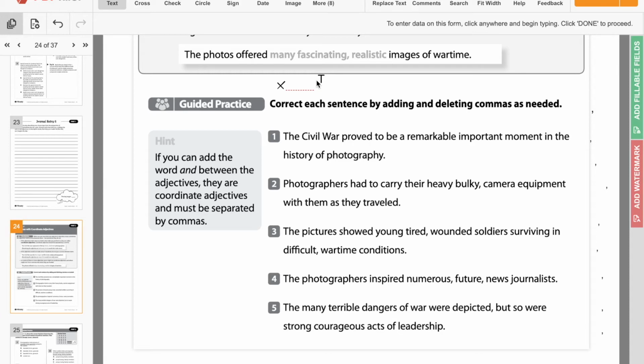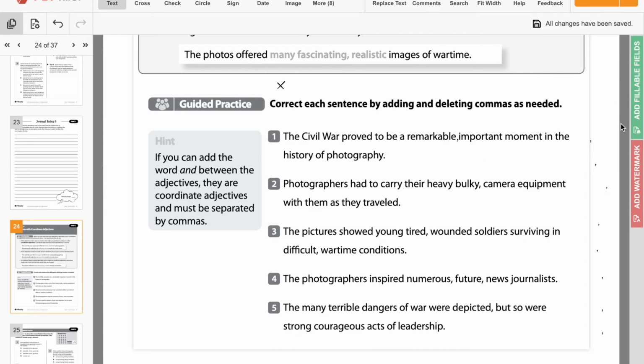So if you looked here, what are the words that are those descriptive or adjective words? Remarkable and important, right? So if we said the Civil War proved to be a remarkable and important moment in the history of photography, that makes sense with an and there. So all we need to do is go ahead and insert a comma in between remarkable and important, because here we're just listing off those. It doesn't matter what order they go in. You could say the Civil War proved to be an important, remarkable moment in the history of photography.